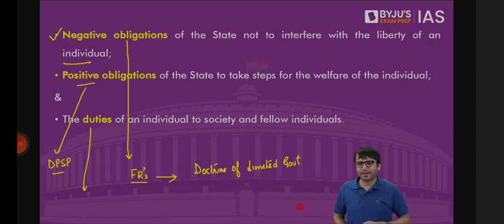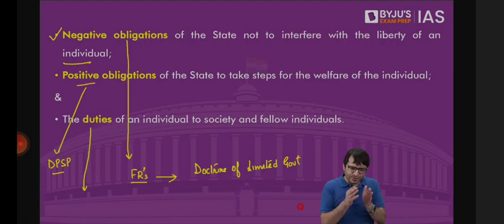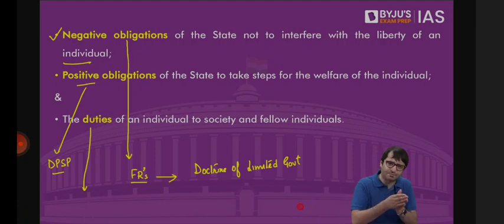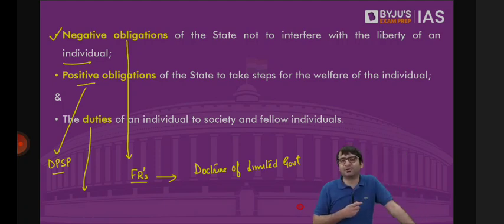Which means this chapter, fundamental rights, where we have to discuss articles 12 to 35. When we look at this fundamental rights chapter, we need to at the same time have a close eye on DPSPs and fundamental duties. Why? Because all these three parts, part 3, fundamental rights, part 4, DPSP, part 4A, fundamental duties, although these are separate parts, although these are separate units, what they try to do is concretize, give shape, and implement all the lofty goals that are mentioned in the preamble to the constitution. When the preamble talks about justice, liberty, equality, fraternity, dignity of an individual, assuring the unity, integrity of India.